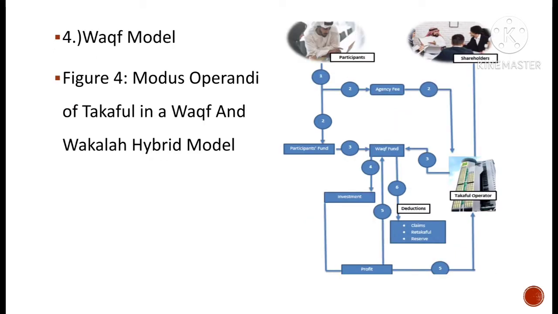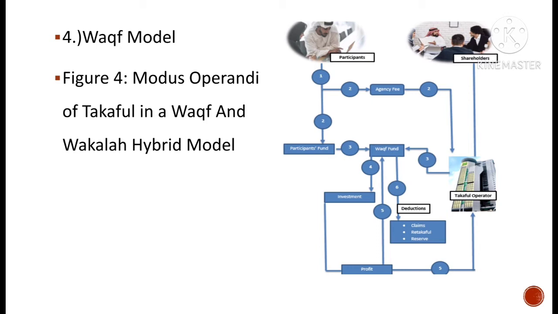The last Takaful model in Malaysia is the Wakaf model. The Wakaf model was introduced by the renowned Sharia scholar Sheikh Muhammad Taqi Usmani. The general concept of the Takaful Wakaf plan is designed to enable any individual to save regularly with the aim of accumulating a fund that can be left as a donation under the Wakaf system.